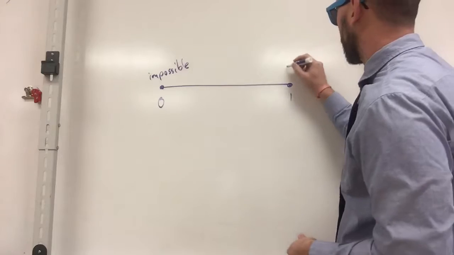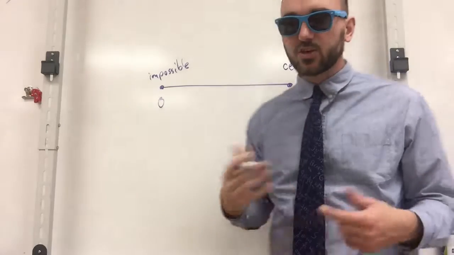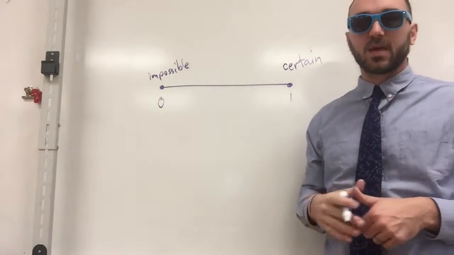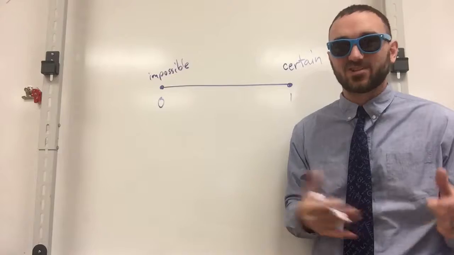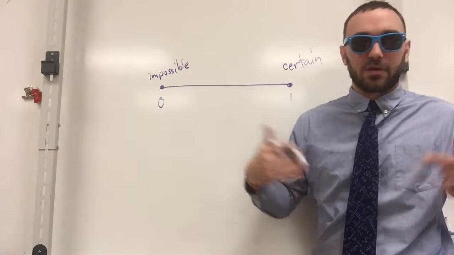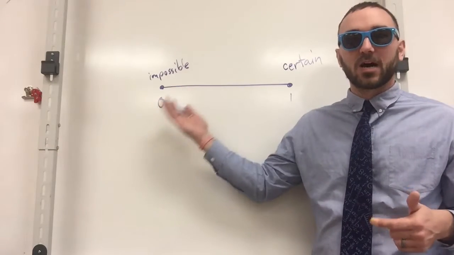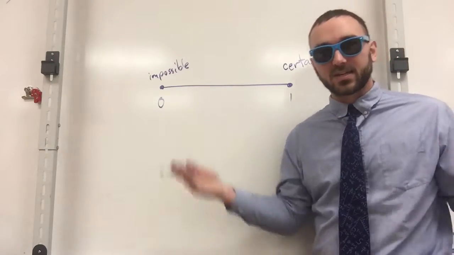We also have a certain event. And a certain event is something that will always occur. So the probability of me flipping a coin and getting heads or tails. What's the probability of me getting heads or tails? 100%, because I'm going to get one or the other. So that is the impossible event versus the certain event, from 0 to 1 on this probability continuum.